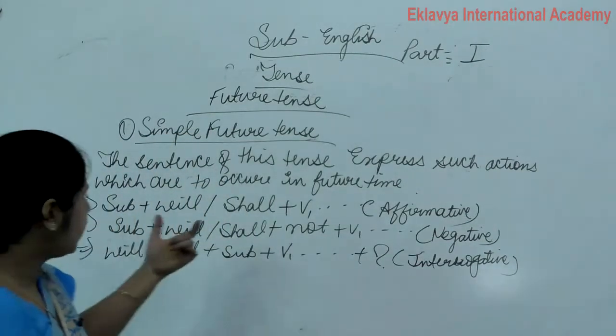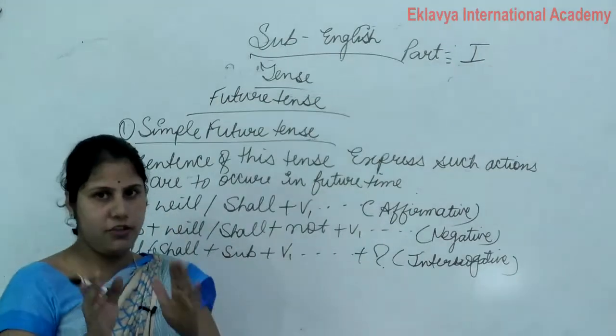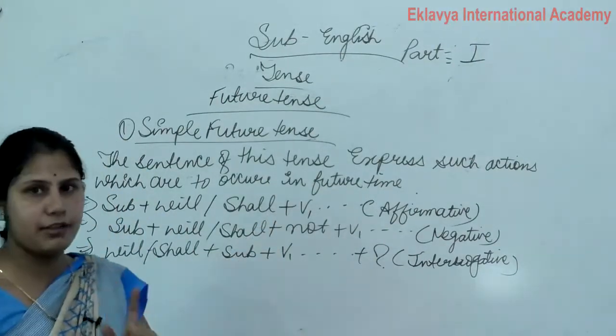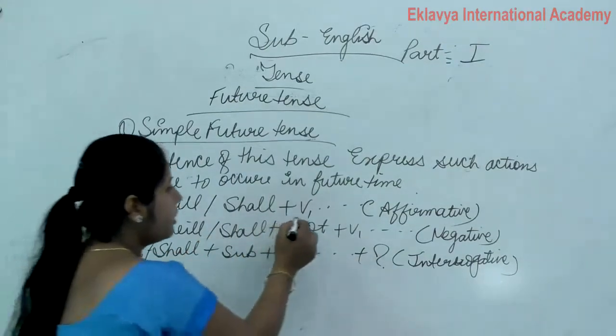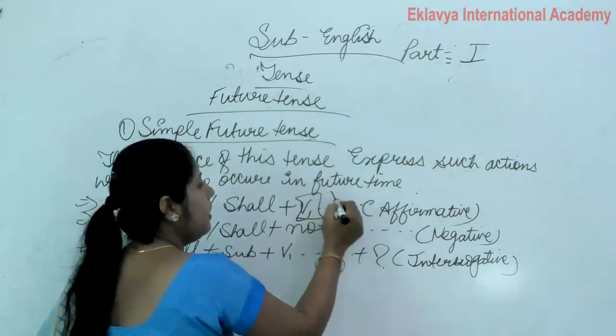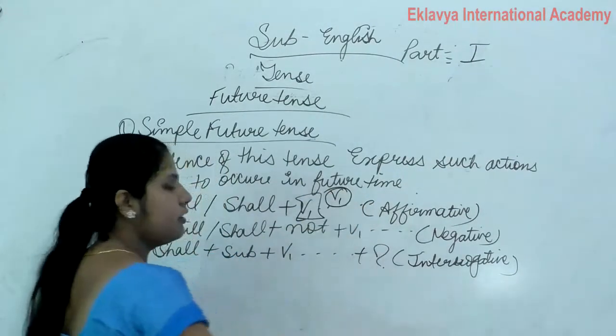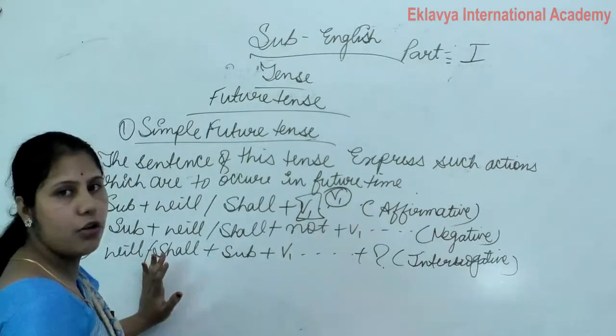So clear? This also divided into three structures. In this we use will, shall plus verb first form. Remember, with will, shall we always use our verb first form. Don't be confused about forms of verb. In this we use verb first form. Clear? So I think you all understand.